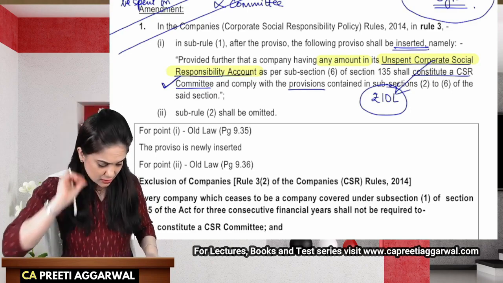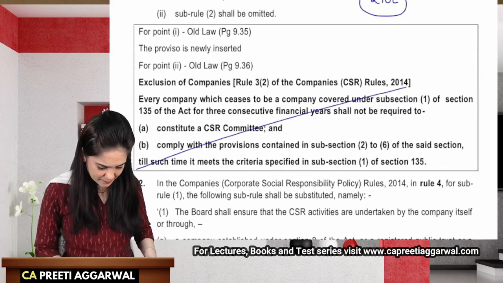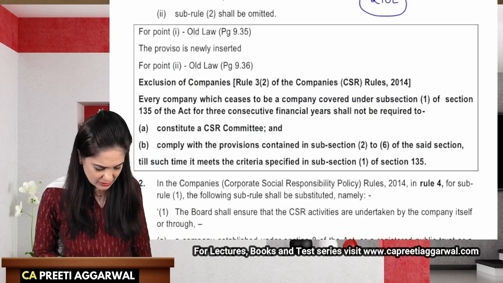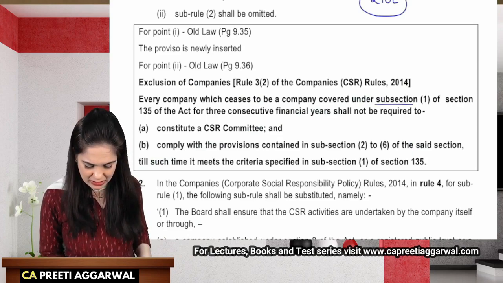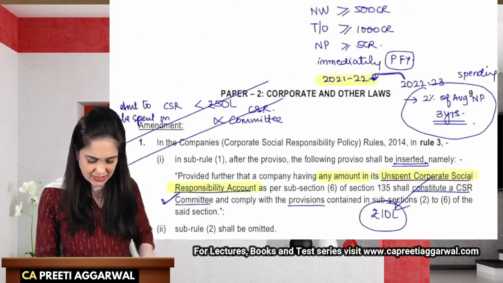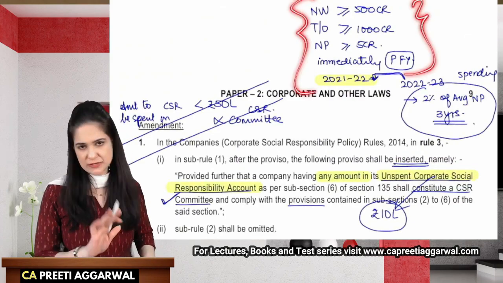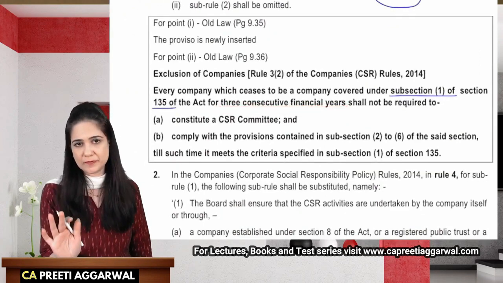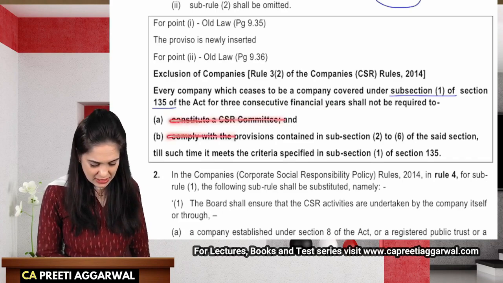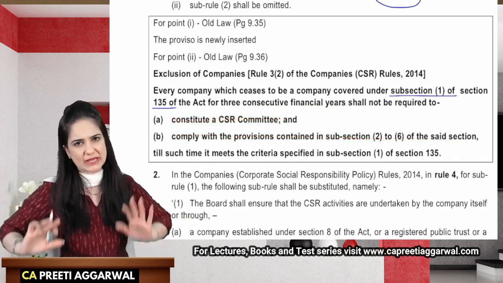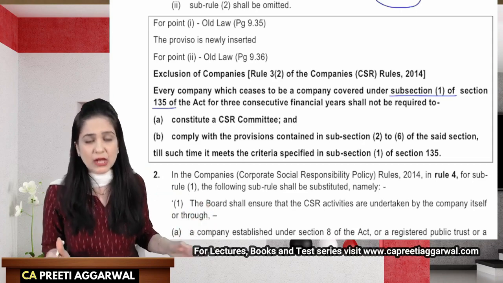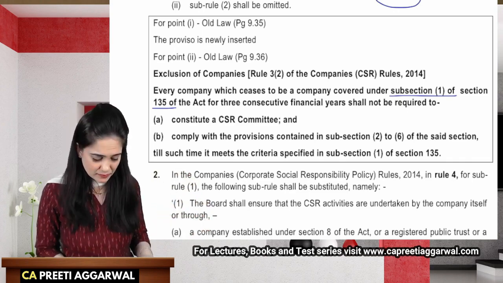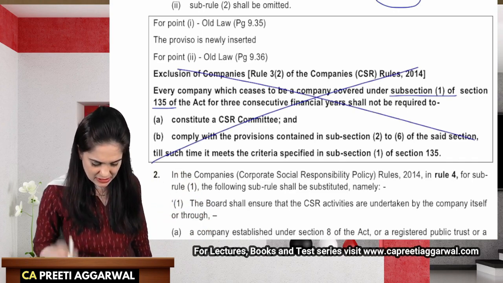All right. Then they have omitted this particular rule. Now, what was mentioned over there? It was mentioned that if the company ceases to be a company covered under subsection 1 of section 135, if you were no longer satisfying any of these criteria for 3 consecutive financial years, then you need not constitute a CSR committee and you need not comply with the provisions of this act. CSR spending was not required. But for that, we would see whether the CSR is not applicable for the last 3 financial years. Now they have omitted this.